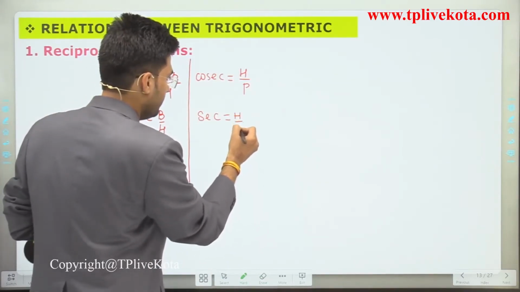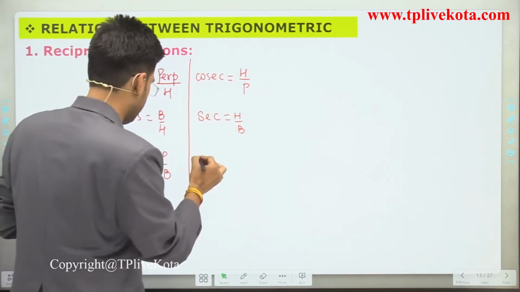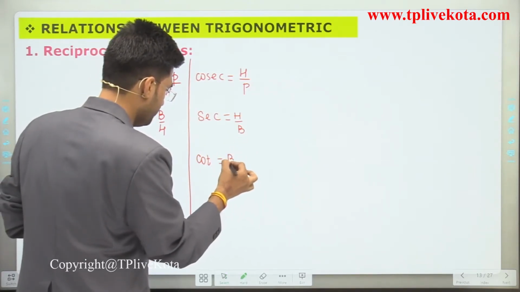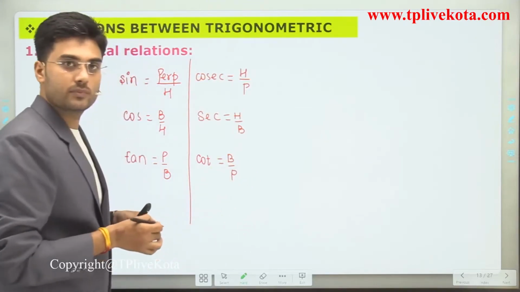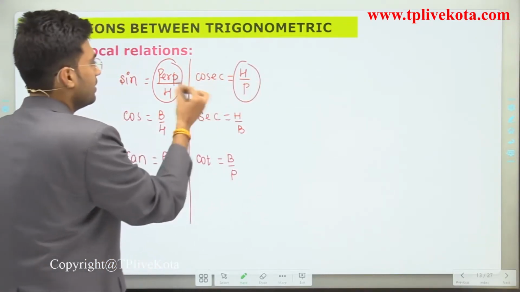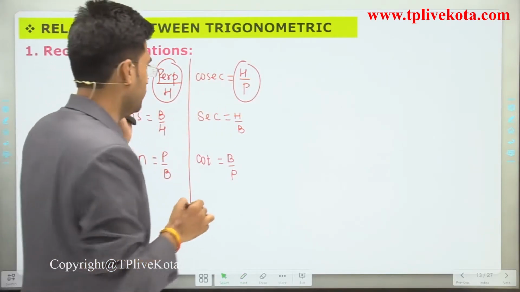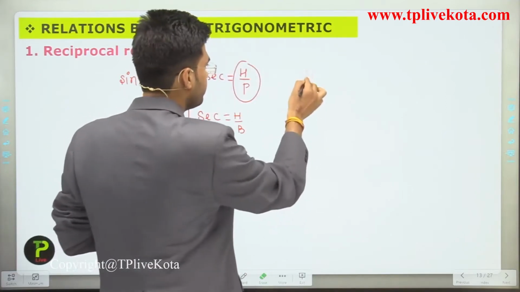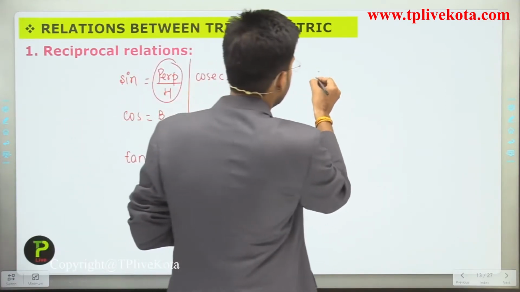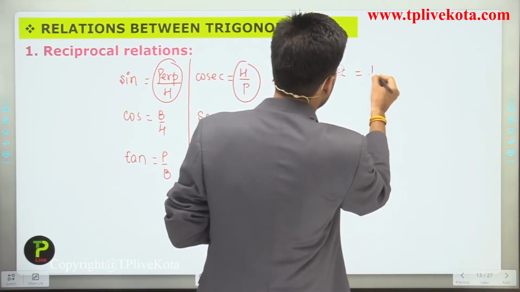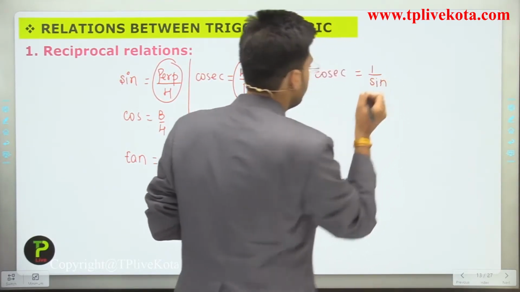Hypotenuse divided by base. And cot is what? It is base divided by perpendicular. Now if we observe this, these are the reciprocal of each other. So we can say that cosec is equal to 1 upon sine.